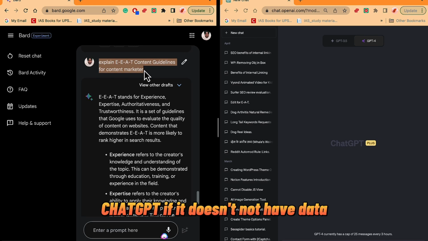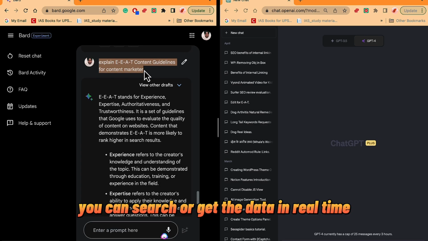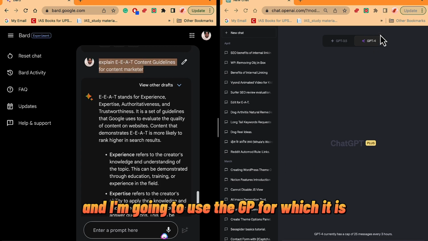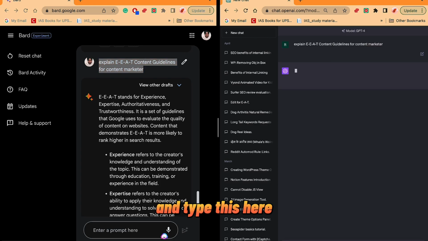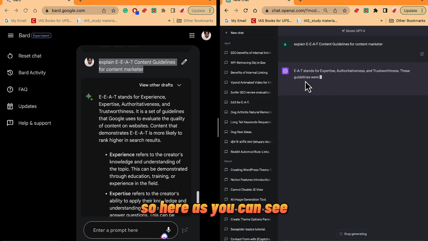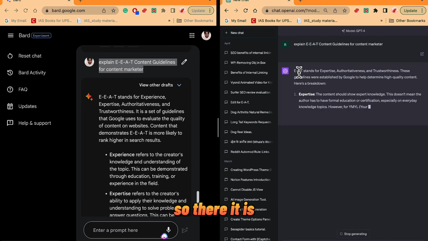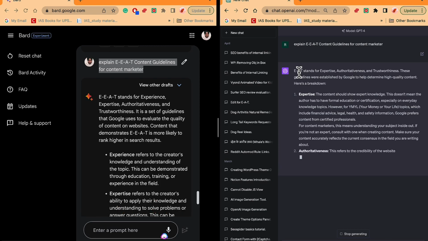And as you know, ChatGPT does not have data beyond September 2021. So there you go, you can search or get the data in real time. If I do the same, and I'm going to use GPT-4, which is the latest model, to be fair, and type this here. As you can see, it hasn't added the extra E. So that's the first feature I found very useful.